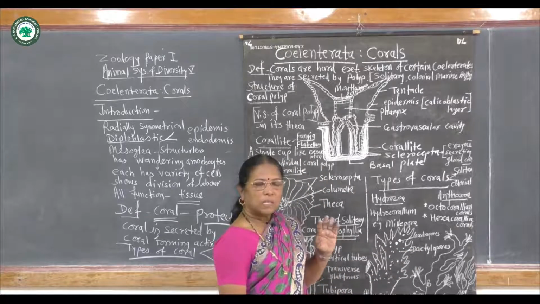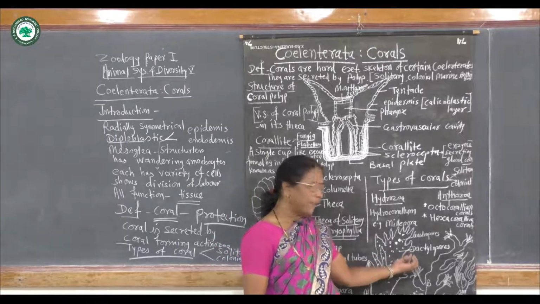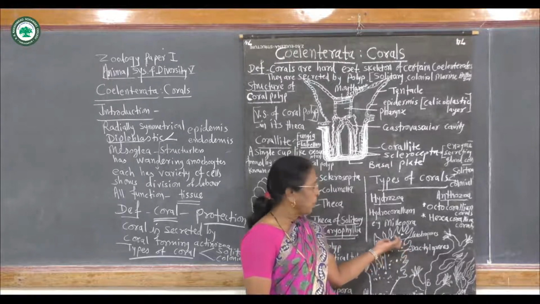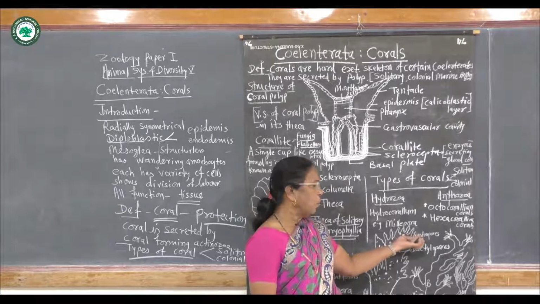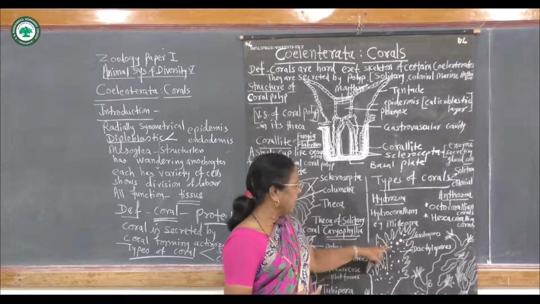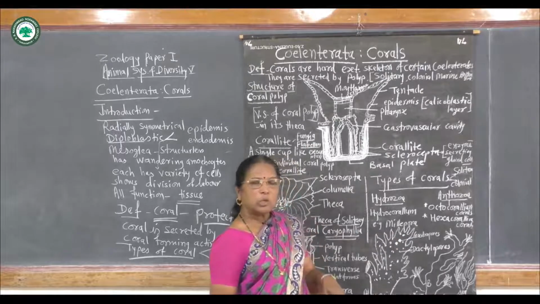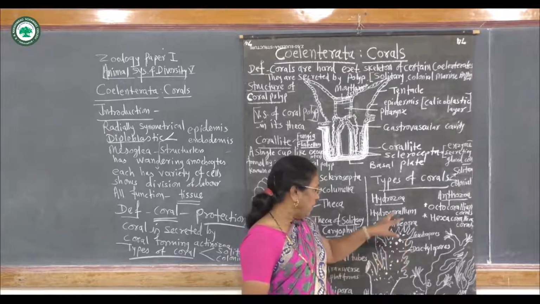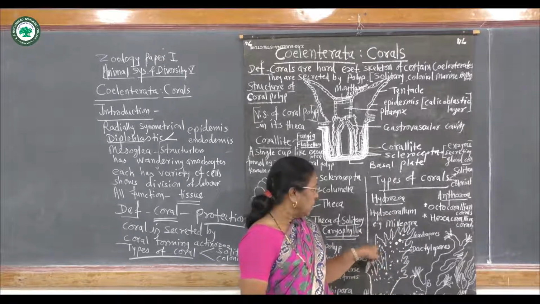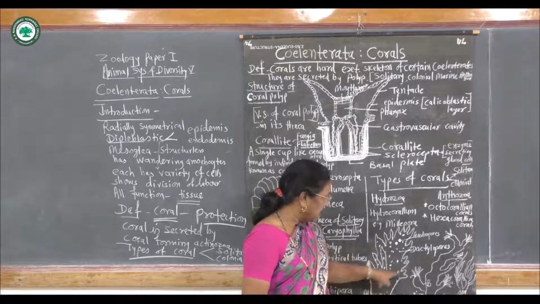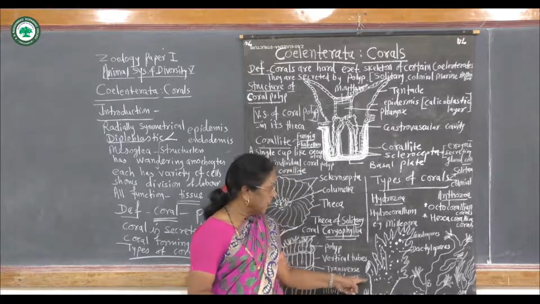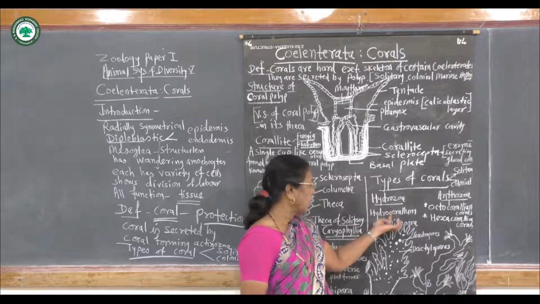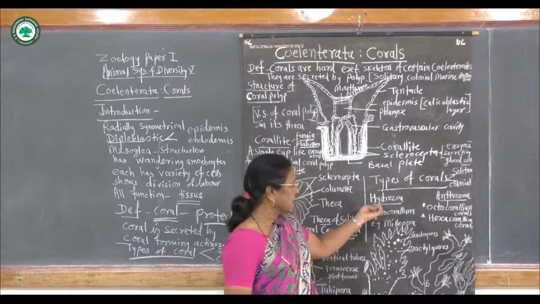Dactylopores serve the function of offense and defense, protecting the colony, and gastropores help in feeding, taking food from the surrounding environment. Gastropores are also called feeding polyps, and together these two form numerous branches. Externally there is a hard covering secreted by calcium carbonate, and the skeleton is called hydrocorallum in the class Hydrozoa.